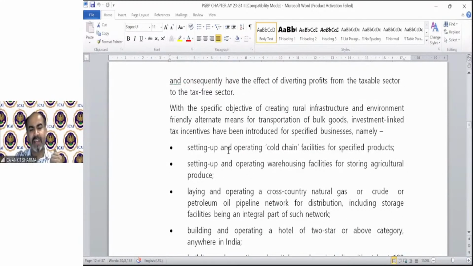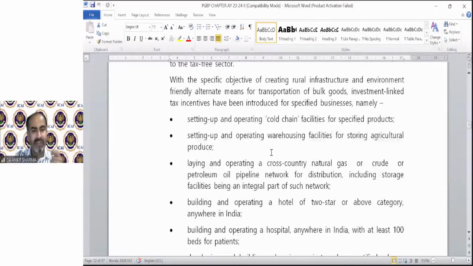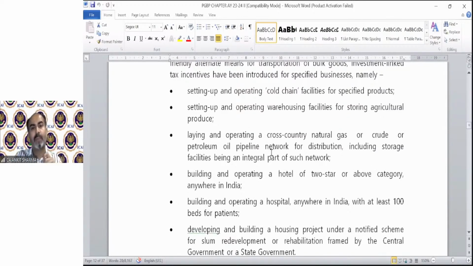First business is setting up and operating a cold chain facility. We are talking about cold storage. Setting up and operating a warehousing facility. That means they do not have a refrigeration plant. Cold storage is a storehouse having a refrigeration plant technically, and those that do not have a refrigeration plant are called warehouses generally. Laying and operating a cross-country natural gas or crude or petroleum oil pipeline network. The businesses will be given in the question. You just need to recall whether section 35AD is applicable or not.